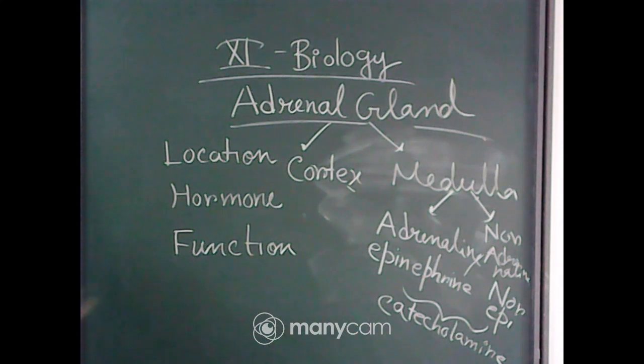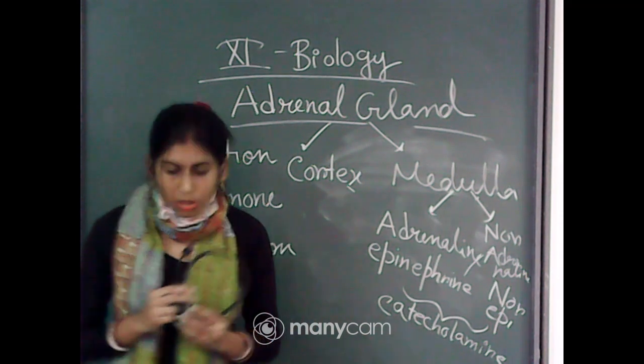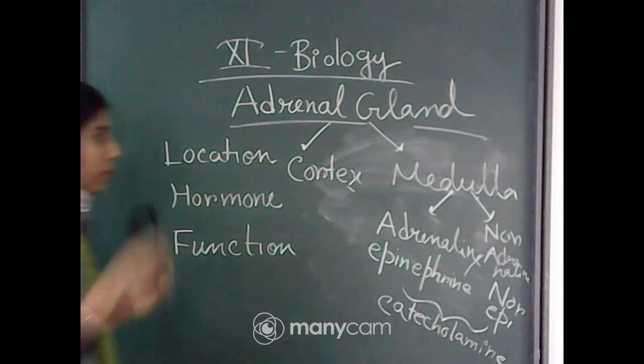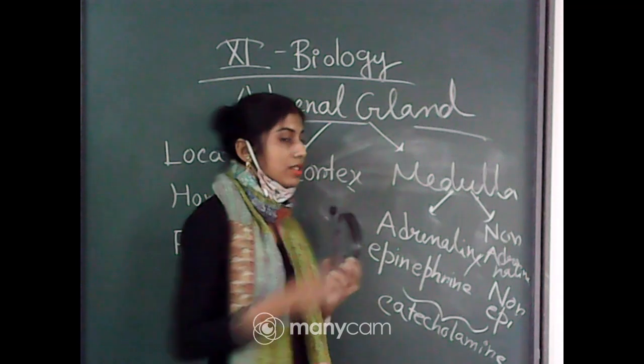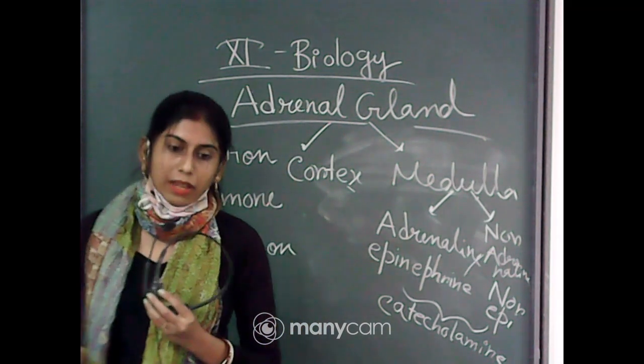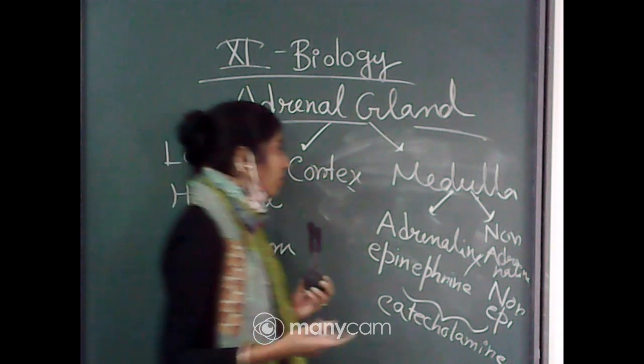Now, adrenaline and noradrenaline are secreted in response to any kind of stress, and particularly during an emergency situation. In an emergency situation, our body will respond. How?